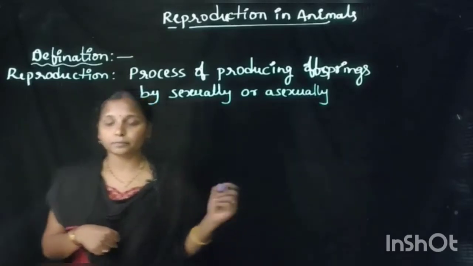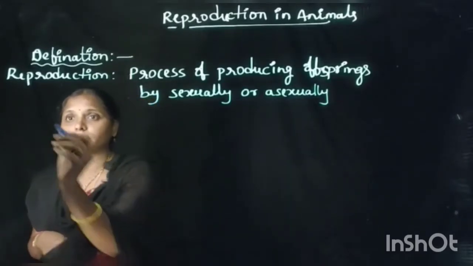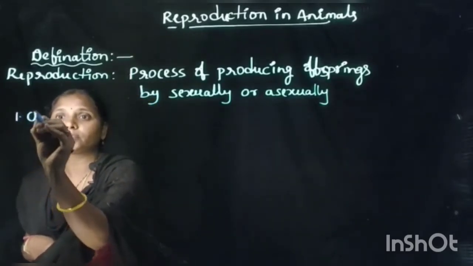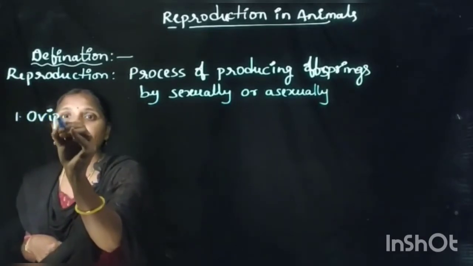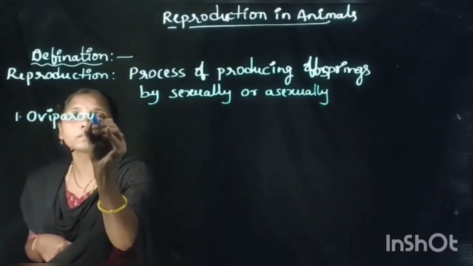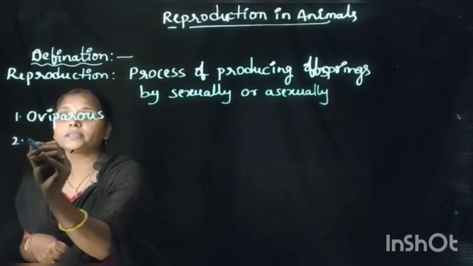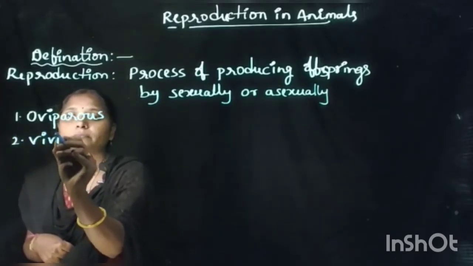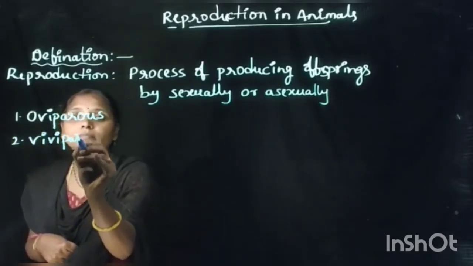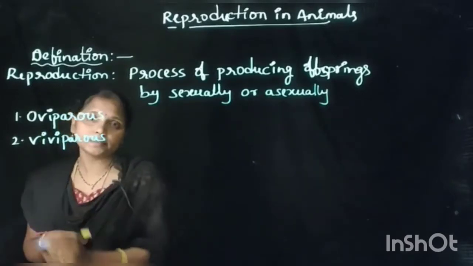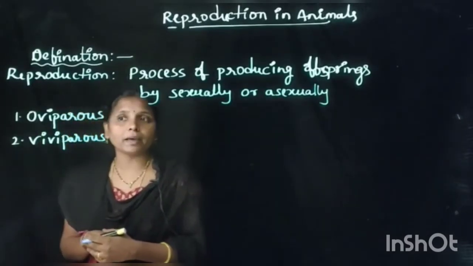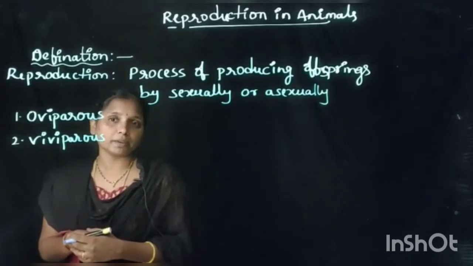First one is oviparous and second one is viviparous. Let us discuss what are oviparous and what are viviparous.